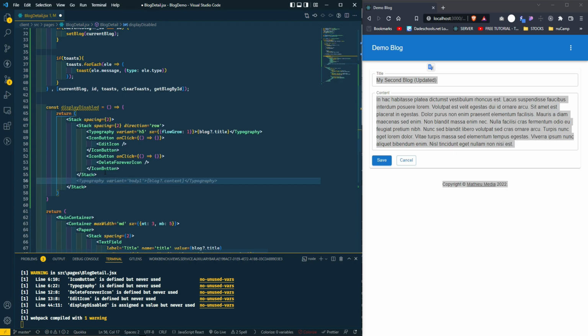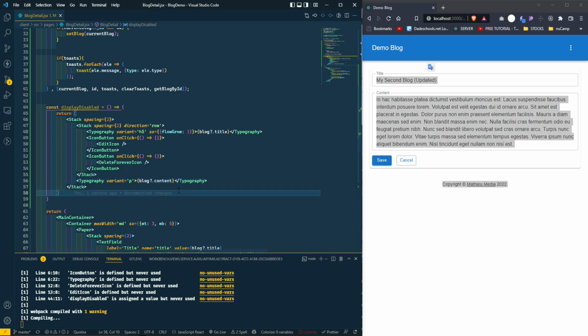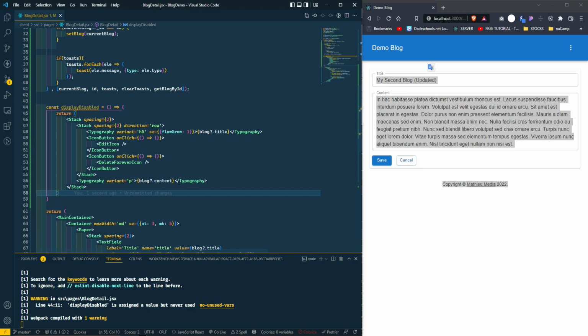And we're gonna get out of that substack, and we're gonna do typography. That one is gonna be a paragraph, variant P, and it's gonna be blog content. Okay, so that's it.